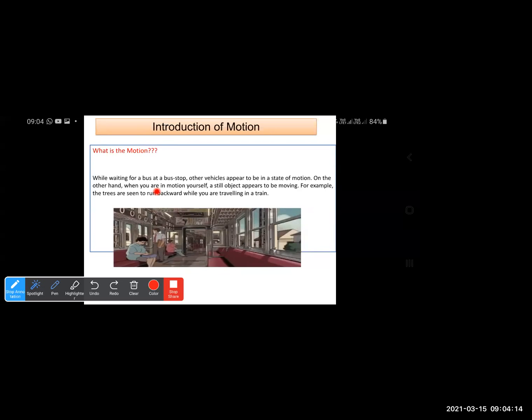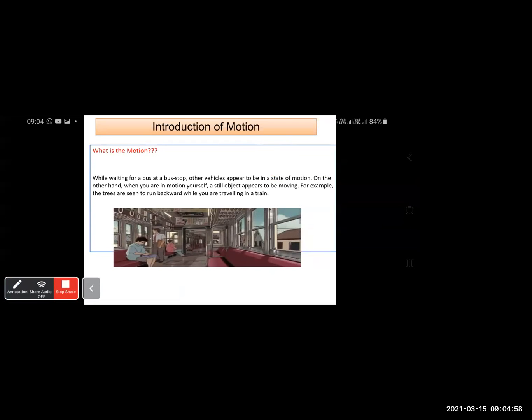So what is this motion all about? Before understanding what exactly motion is, you should know what is a displacement. If an object has to travel from point A to point B, suppose there is a car, the change of the place of that car, we call it as displacement. So displacement is a distance from A to B. We say that the change of the place of an object is displacement.